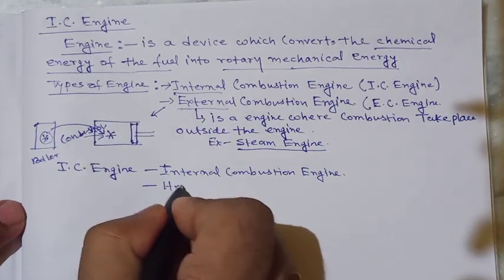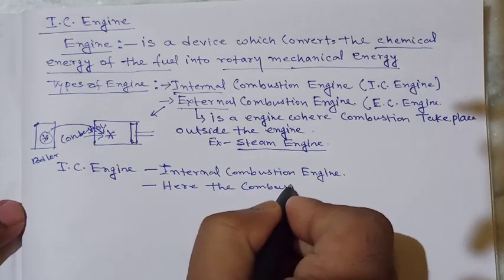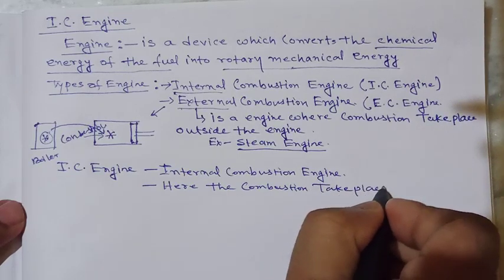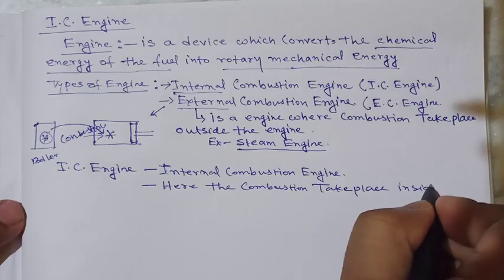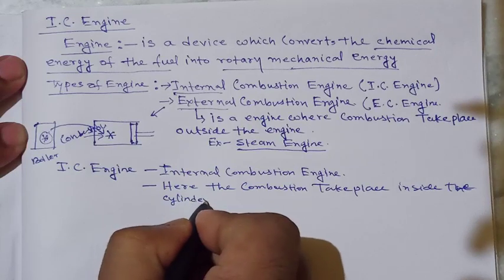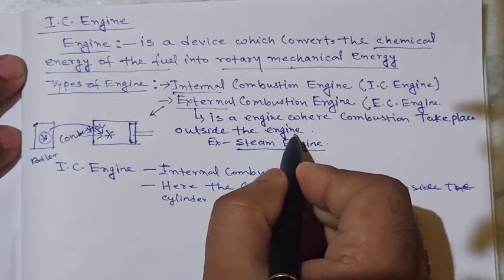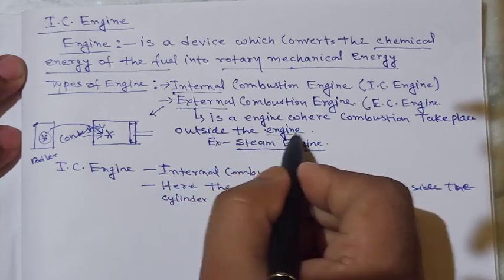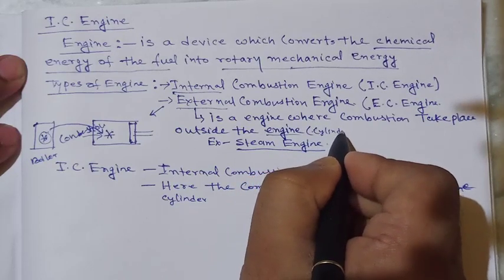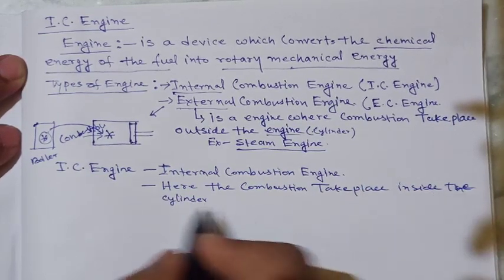Here the combustion takes place inside the cylinder. For an external combustion engine, the combustion is outside the cylinder, and here the combustion takes place inside the cylinder.